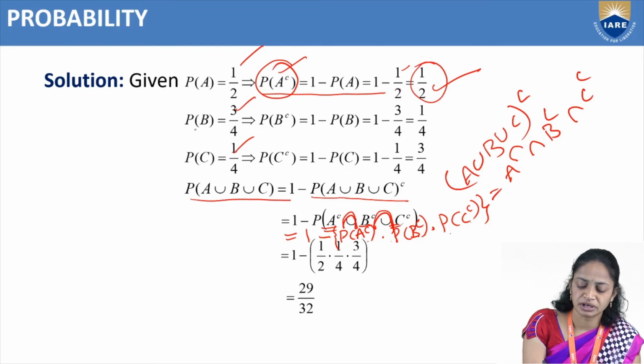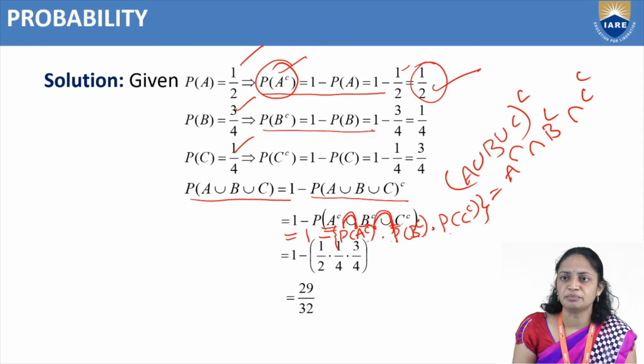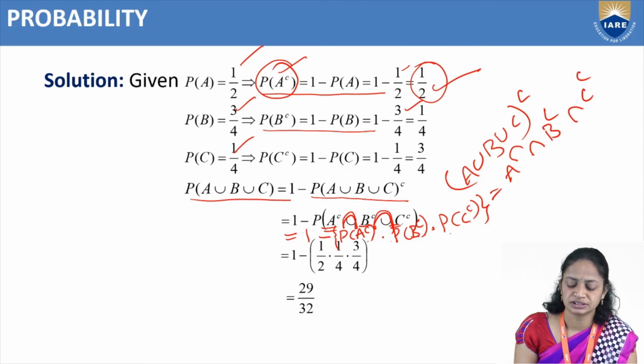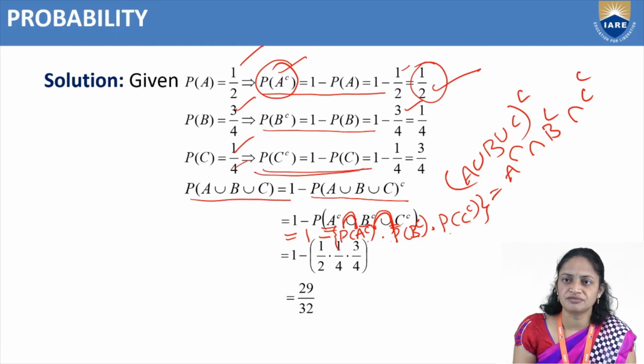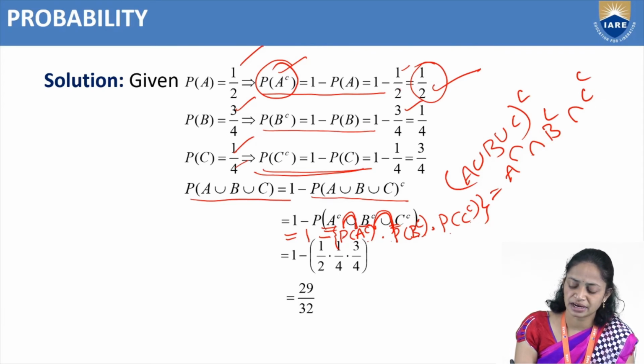Like that, P of B equal to 3 by 4, P of B complement equal to 1 minus P of B, that is equal to 1 minus 3 by 4, so that is equal to 1 by 4. Next one is P of C, that is equal to 1 by 4. From that we can find probability of C complement. Probability of C complement equal to 1 minus P of C, that is 1 minus 1 by 4, so 3 by 4.